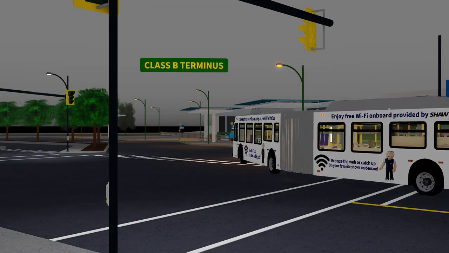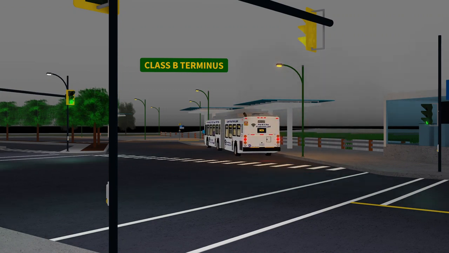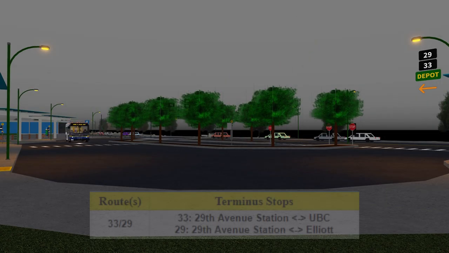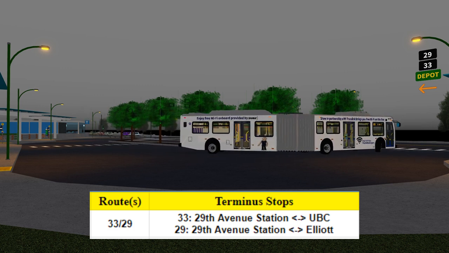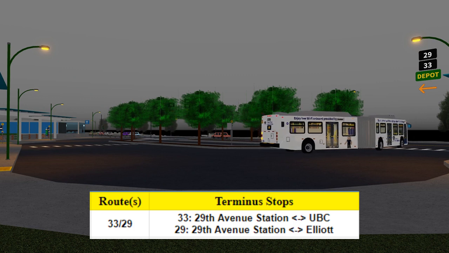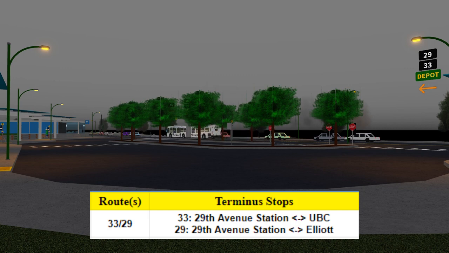Follow the terminal procedures when you arrive at your start point, depending on what class terminus it is. In this case, we're arriving at 29th Avenue Station, a Class B terminus. The routes we're supposed to run are the 29 and 33, which I'm supposed to interline service with. However, both the 29 and 33 run from there, so how would I know which route to start with? The first route listed on the run logs is the route you'll start on, in this case the 33. When it's departure time, we'd leave 29th Avenue Station and make our way towards UBC, as indicated on the run logs.